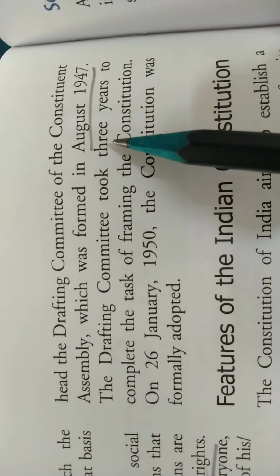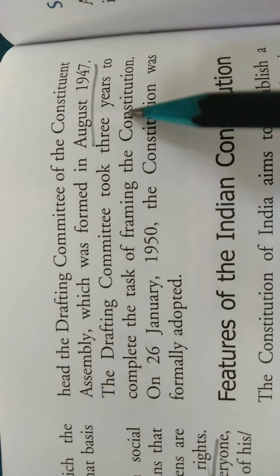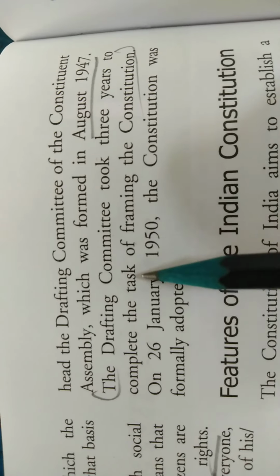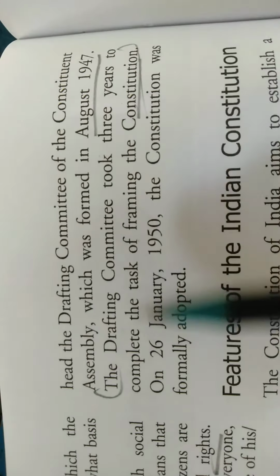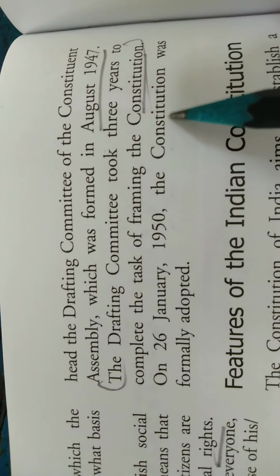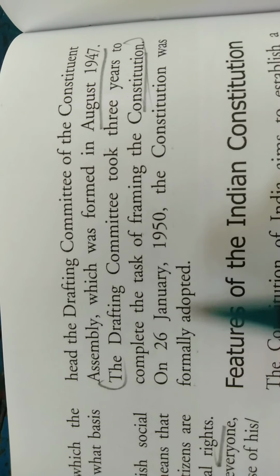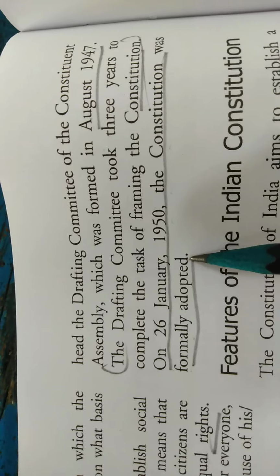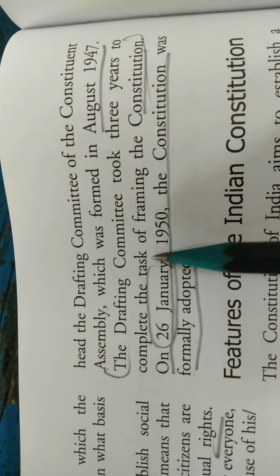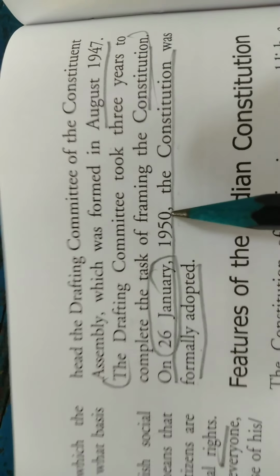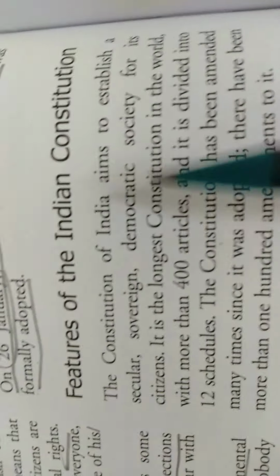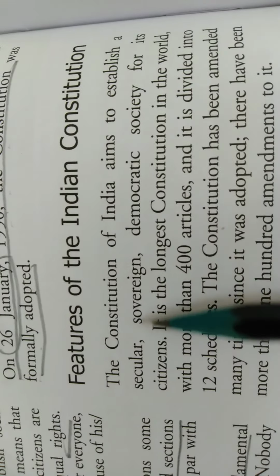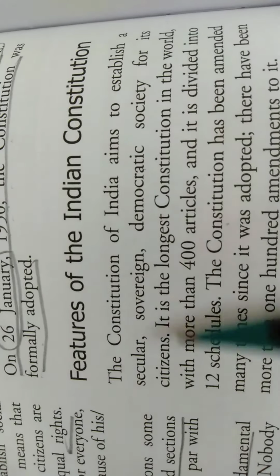The drafting committee took 3 years to complete the task of framing the Constitution. So it took 3 years to complete the different rules and regulations of the Indian Constitution. On 26 January 1950, the Constitution was formally adopted. So on this day the Constitution was formally adopted, and this day is celebrated as Republic Day from 1950. Features of the Indian Constitution. The Constitution of India aims to establish a secular, sovereign, democratic society for its citizens.